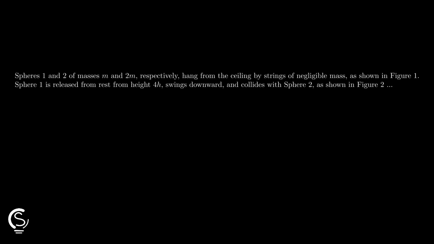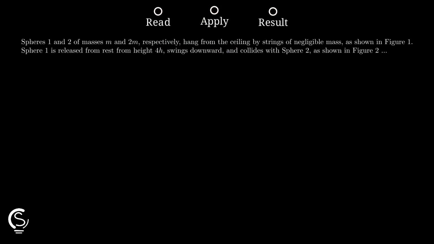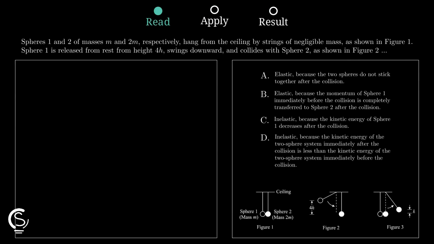Sphere 1 drops from 4H, then everything hinges on comparing system kinetic energy before and after collision, and we can settle this fast. First, use energy during the swing. Sphere 1 starts from rest and falls a vertical distance 4H, so its gravitational potential energy becomes kinetic energy right